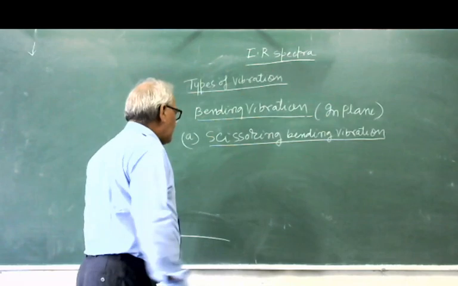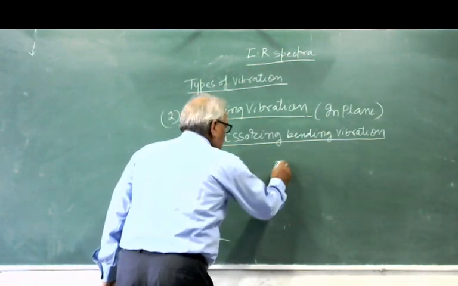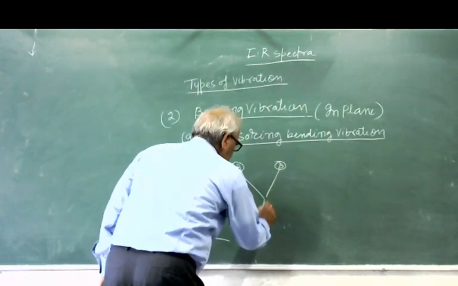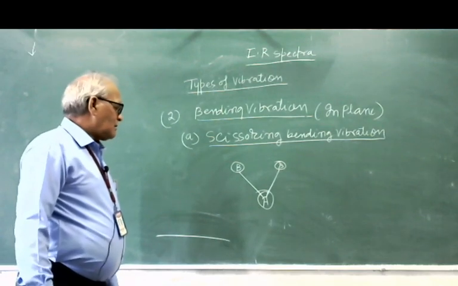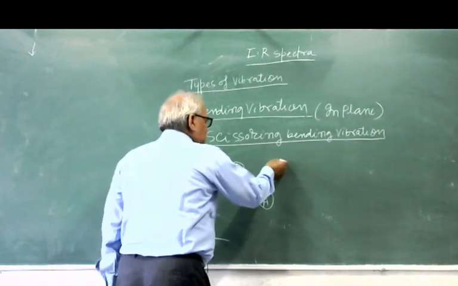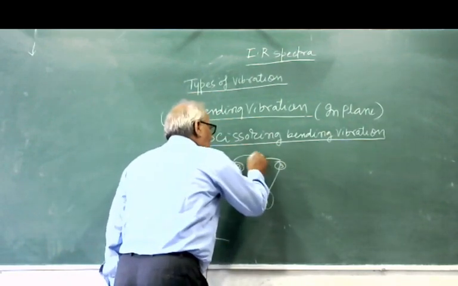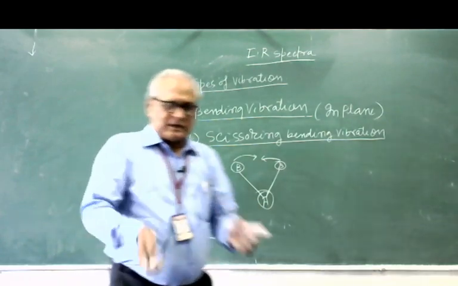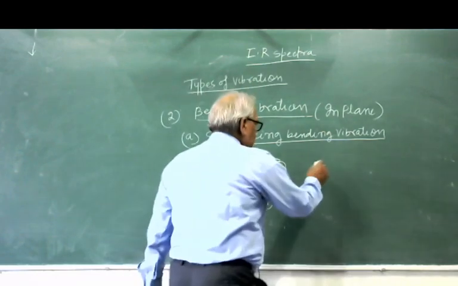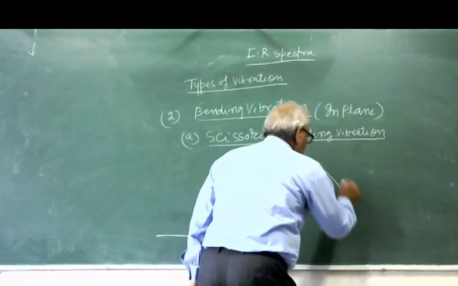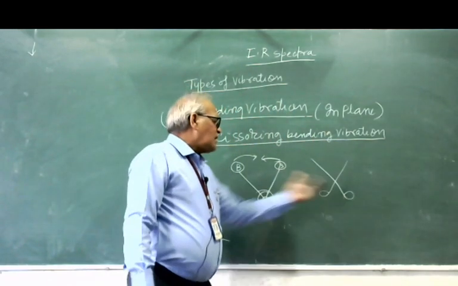Suppose there is an atom B, this is the atom B, this is the atom A, center atom. What will happen? If this atom moves inside, and this atom also moves inside. Like just see here, like this. I can show you like this. This is the scissor.